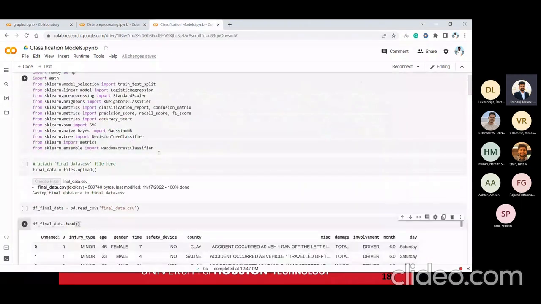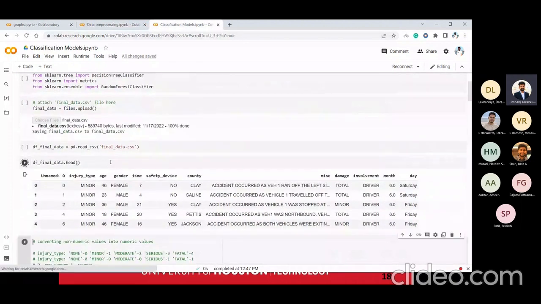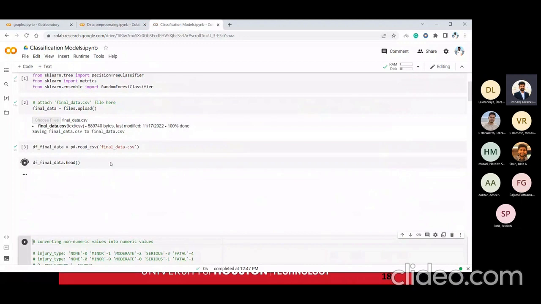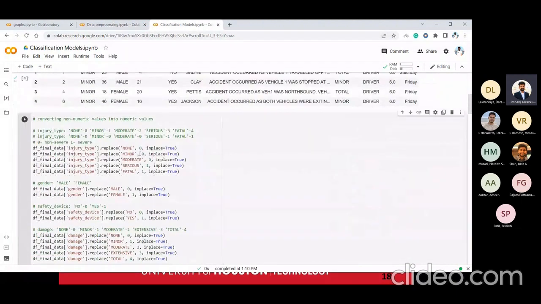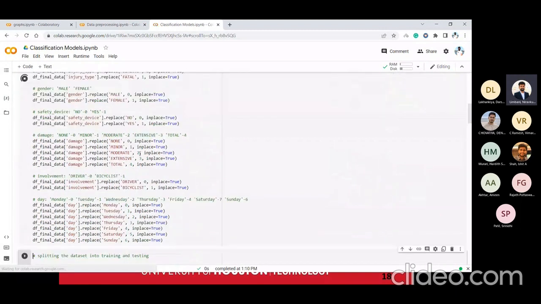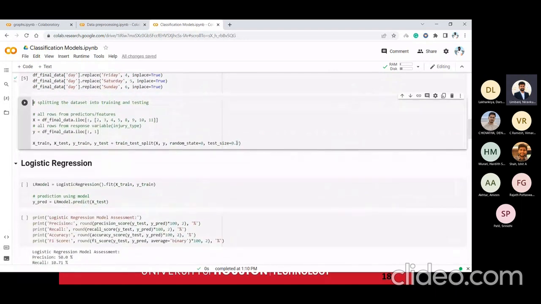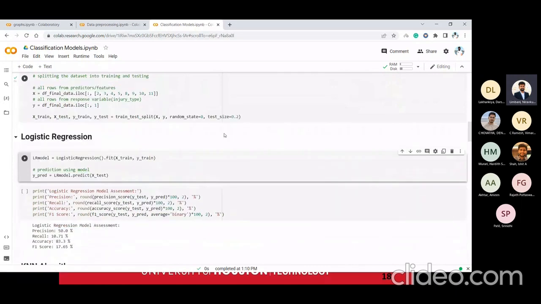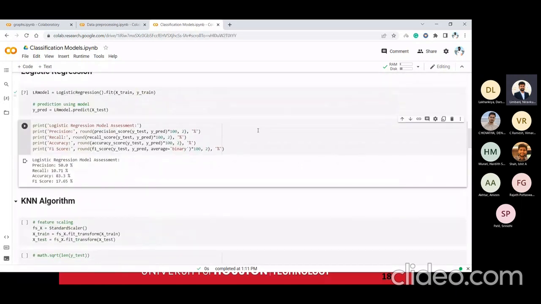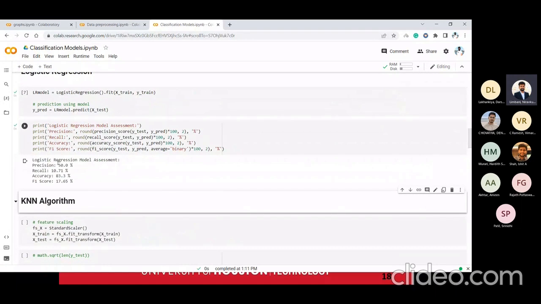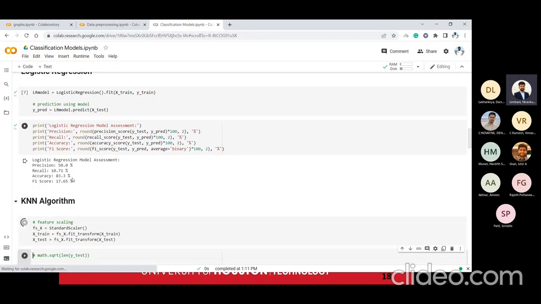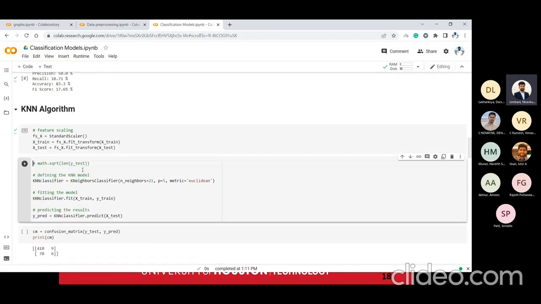Here I have loaded the final data version. This is the first 5 rows of the final data set. We converted all the values into numeric values, 0 or 1, so that we can work with the data effectively. Then we split the data set into 20% test and 80% training. This is our first model, logistic regression. Using logistic regression, we got values like precision score, recall score, accuracy score and F1 score, and we have noted all of this in our presentation as well as our report.